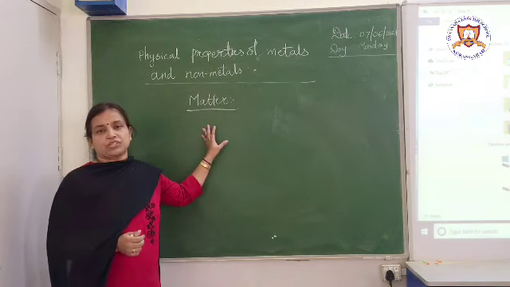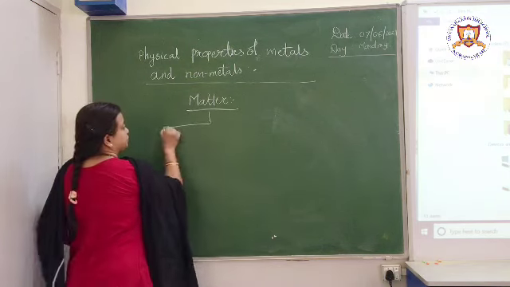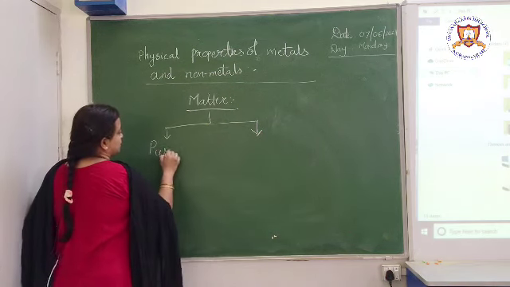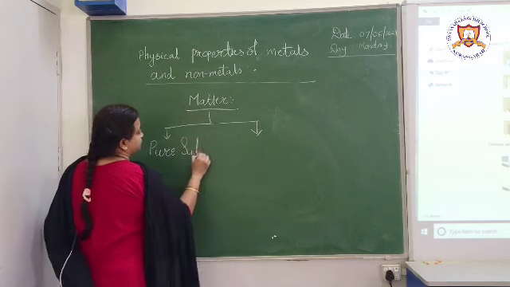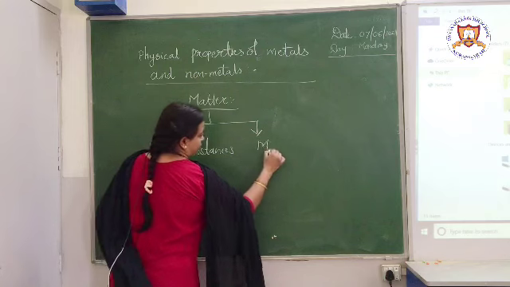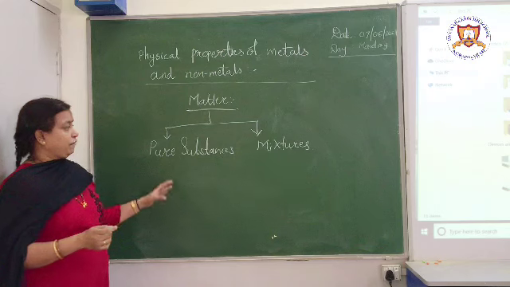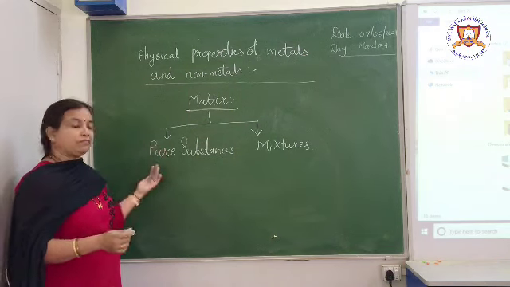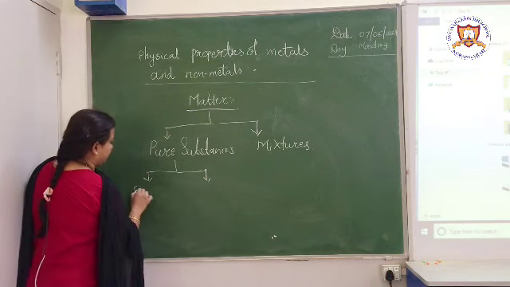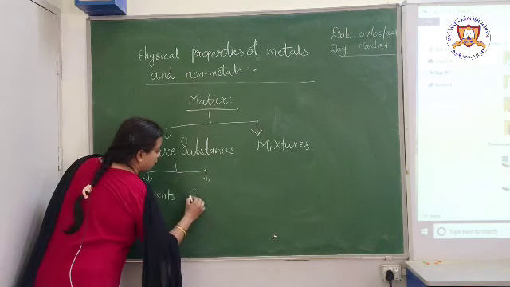Okay. So when we study matter, we classify it into two main types. First is pure substances and second is mixtures. Now further, when we have to study pure substances, we further classify them as elements and compounds.